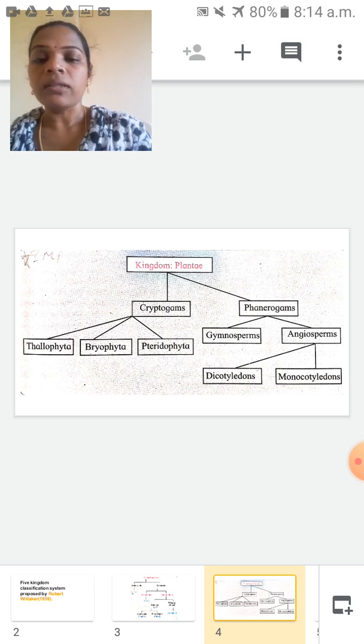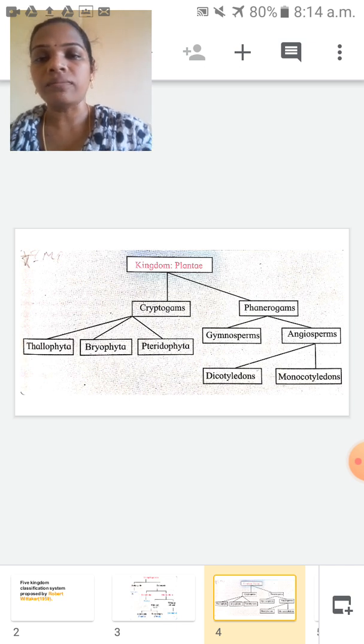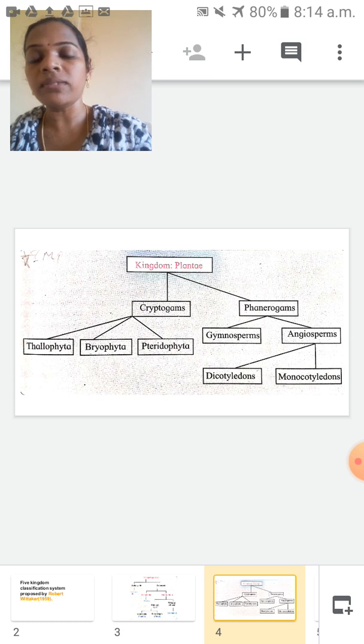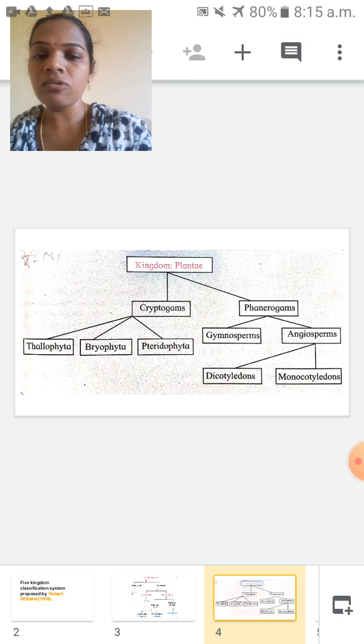Cryptogams are divided into three divisions: Thallophyta, Bryophyta and Pteridophyta. Tell me once again. Plantae is divided into two groups, cryptogams and phanerogams.